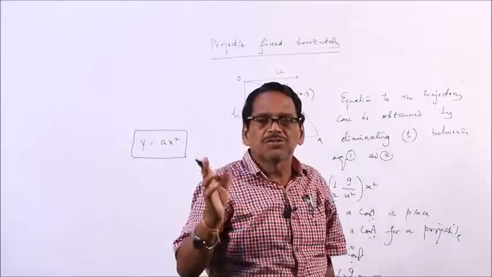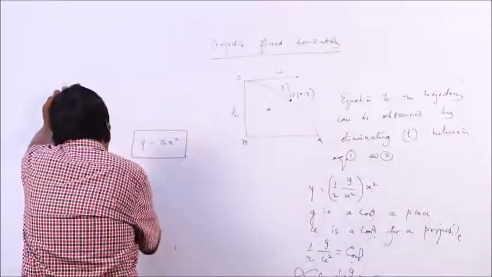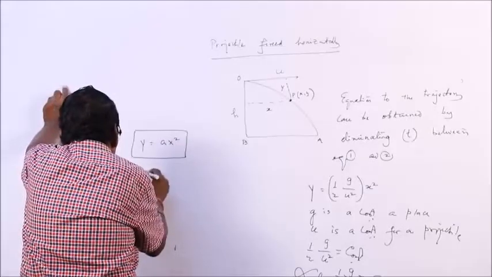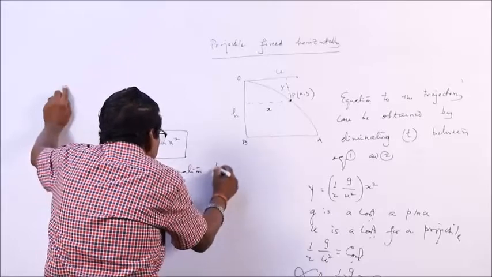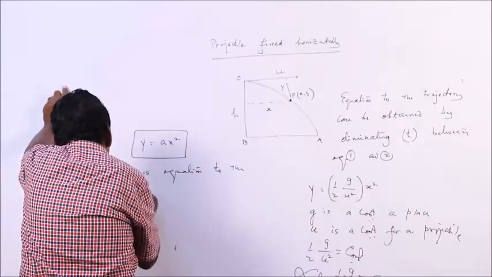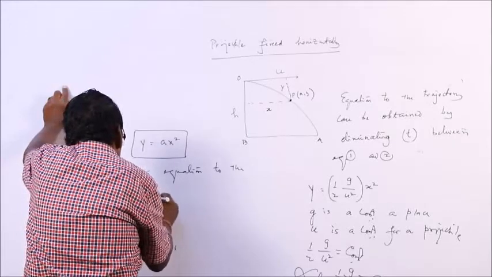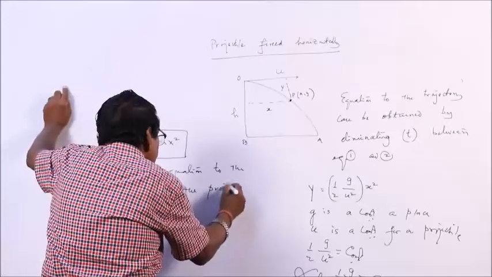This is the equation to the trajectory of the projectile, which is the equation of a parabola. This is the trajectory of the projectile which is fired horizontally.